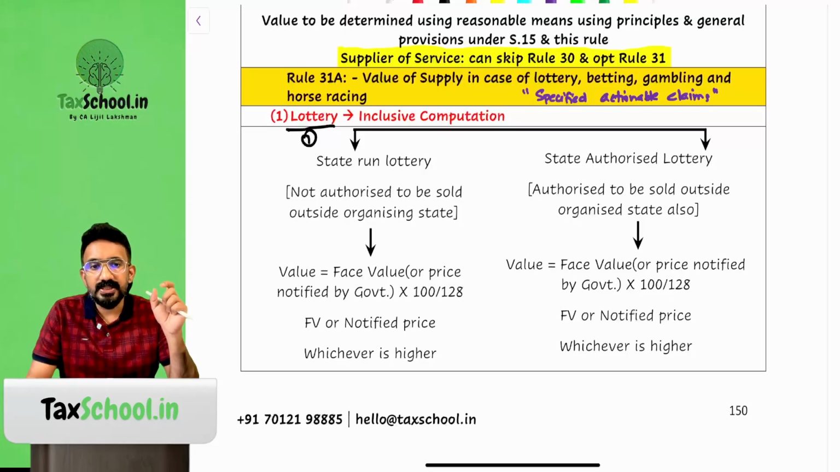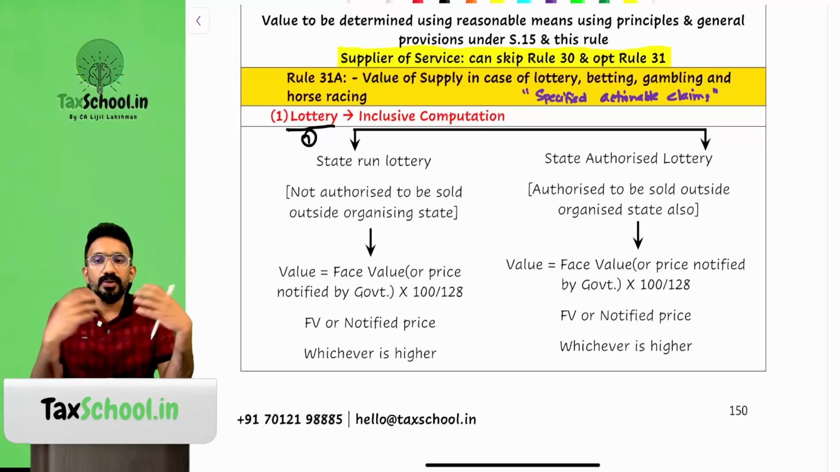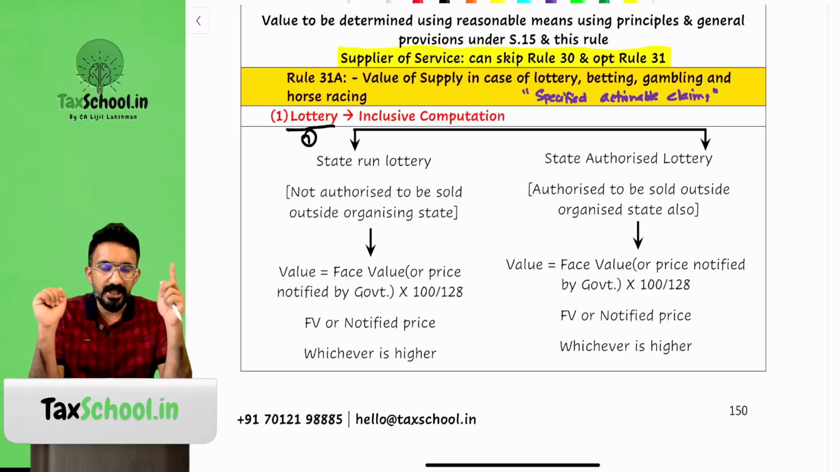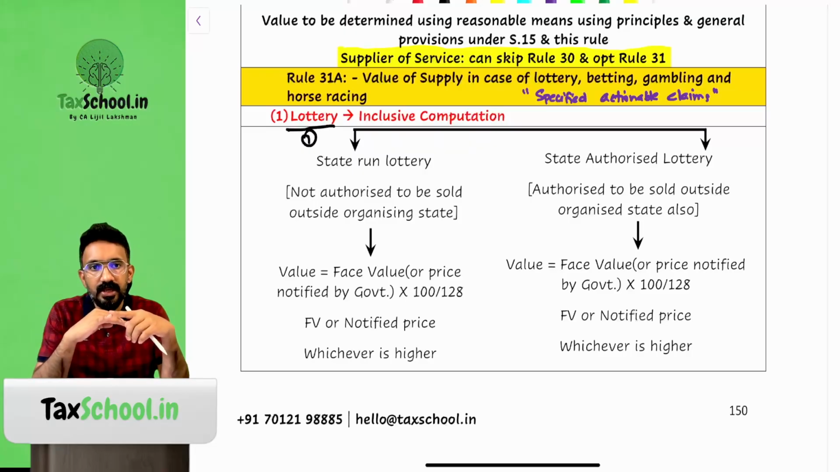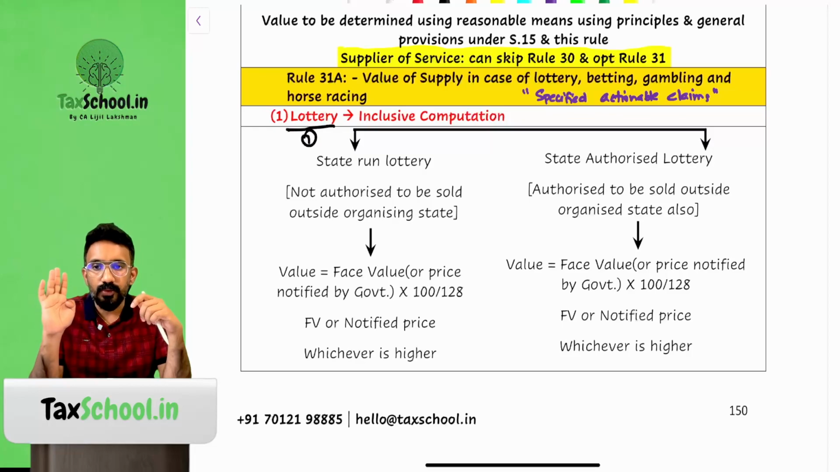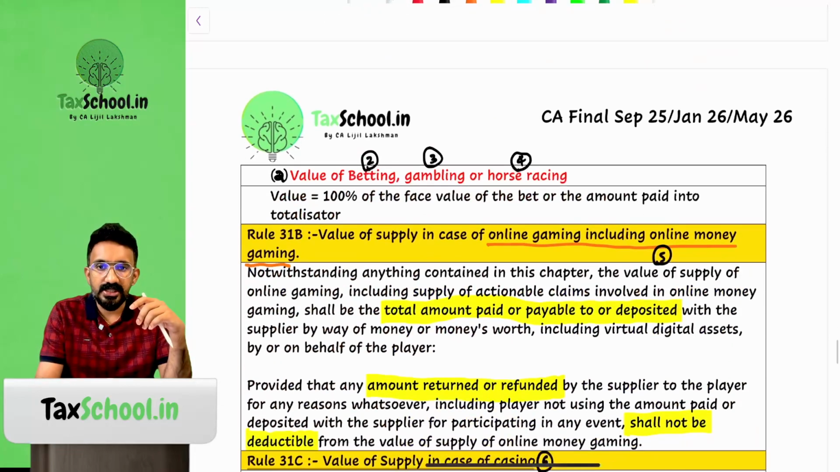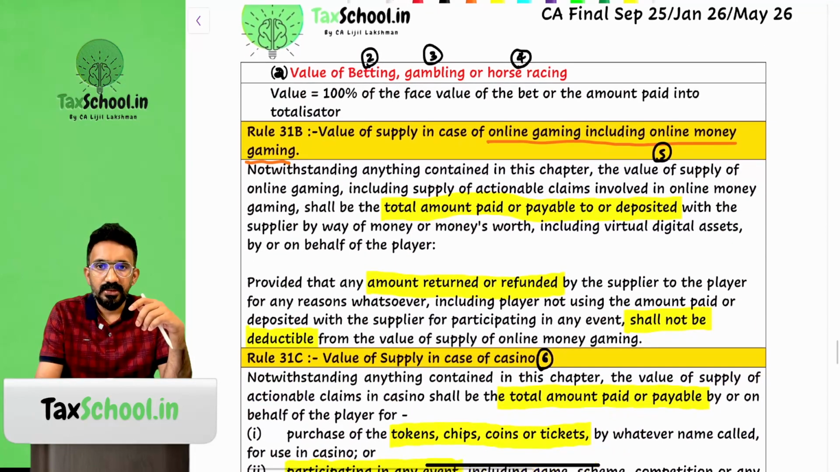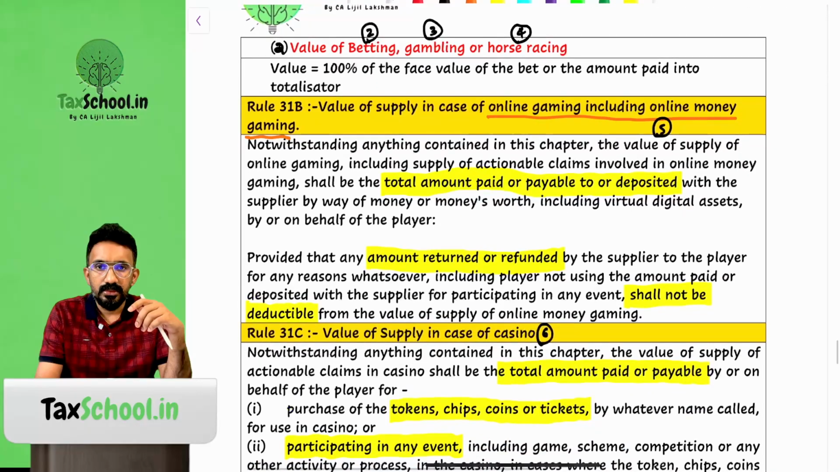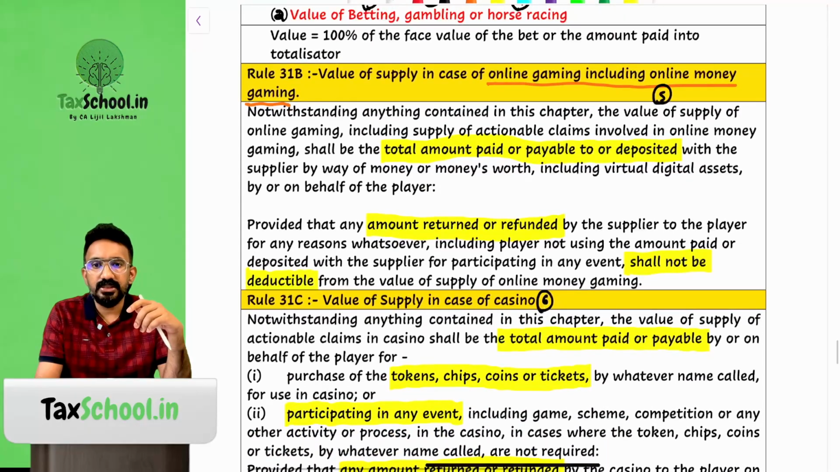If you remember, there are 6 activities in actionable claims which are defined as specified actionable claims under GST. Out of these 6 specified actionable claims, here you can see 4 of them are mentioned there. Lottery, betting, gambling, horse racing happen to be 4 of them. There are 2 more. Those are actually mentioned in 31B and 31C.